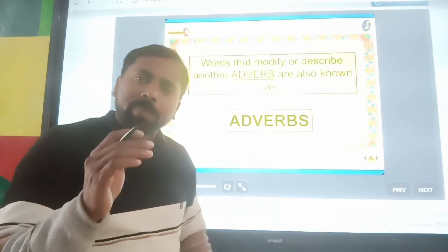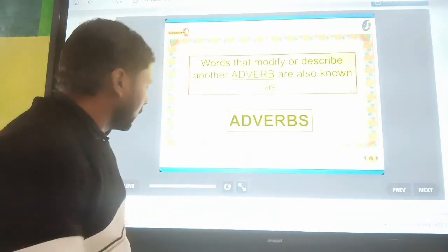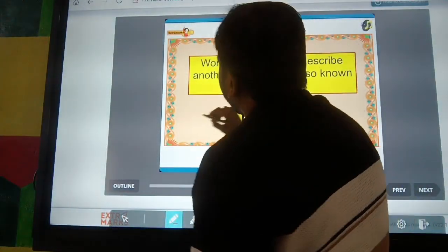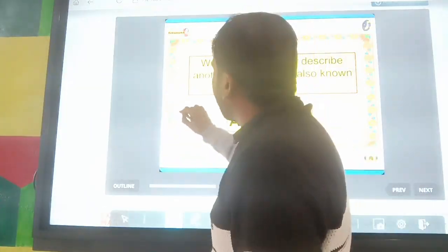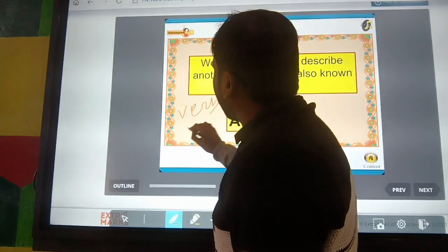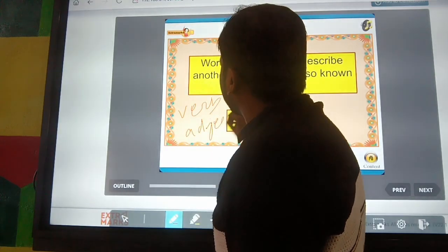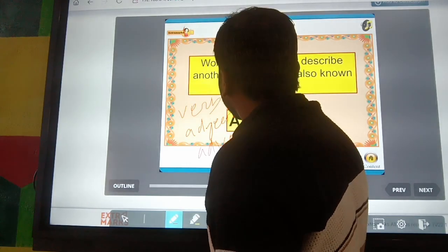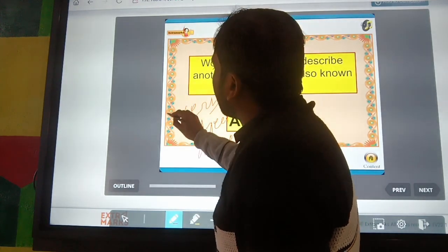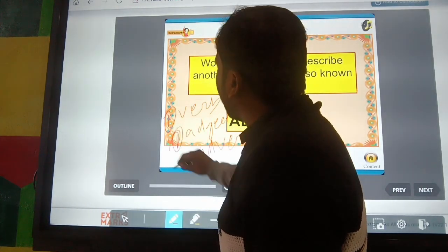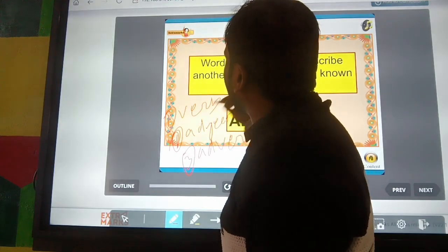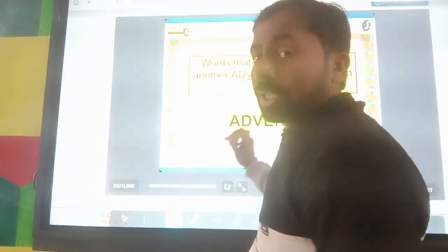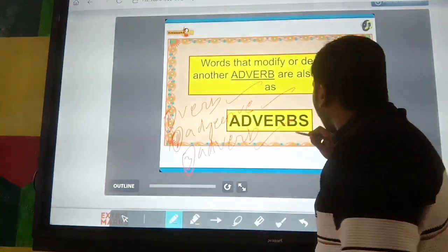So in this topic we have to learn about words that modify or describe a verb, an adjective, or an adverb. If any word describes or modifies a verb, adjective or adverb, these words are known as adverbs.